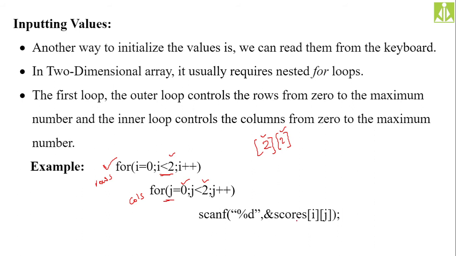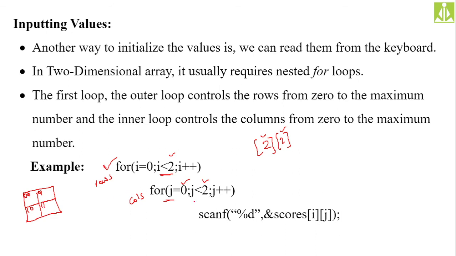Okay, so here is how the scores array will be processed. In the first iteration i value 0 will come, and then the condition will be checked, condition true, then j value 0 will come, condition will be checked, it is also true. So here scores of i j, that is 0 0, the first element inside your array, using scanf you are reading from the keyboard. So like this we will be having 2 rows, 2 columns. This is my 0 0, this is 0 1, this is 1 0, and this is 1 1.